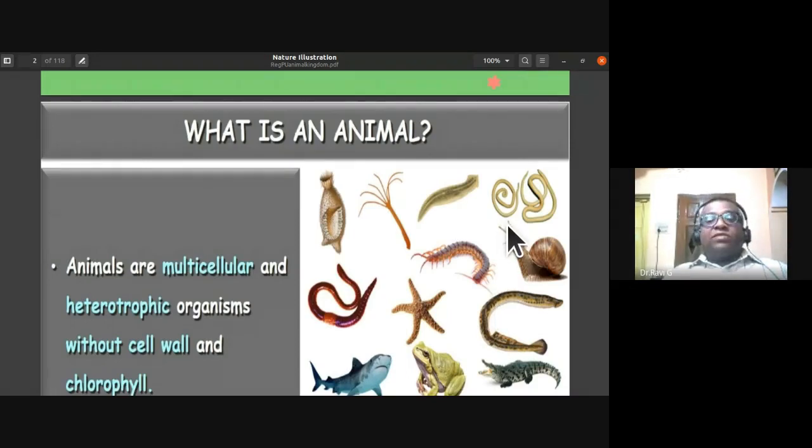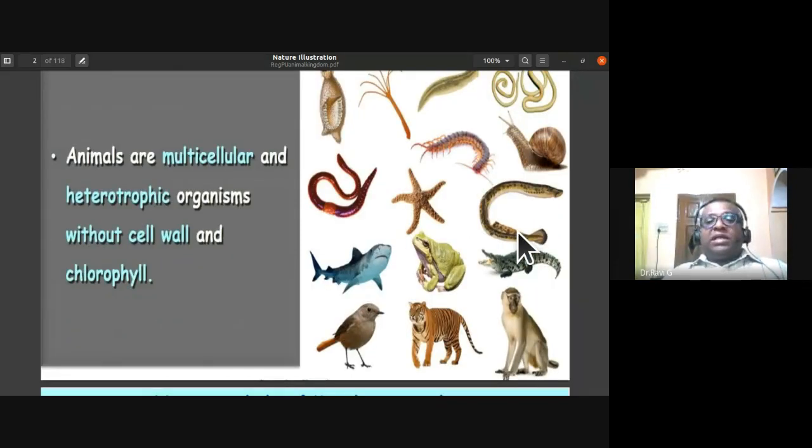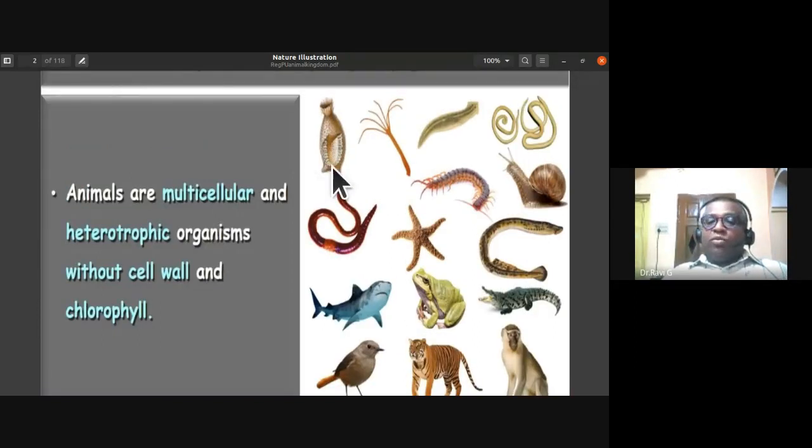Animal cells do not have cell wall, neither do they have chloroplast. All these multicellular, heterotrophic organisms without cell wall and chlorophyll, whose reserve food material is glycogen, are placed under the kingdom Animalia. From sponges to mammals, you find different types of animals.